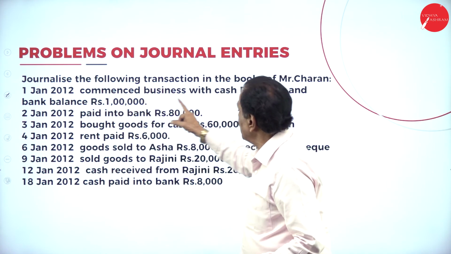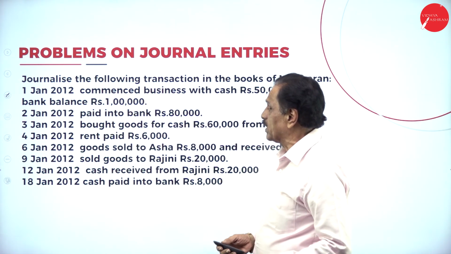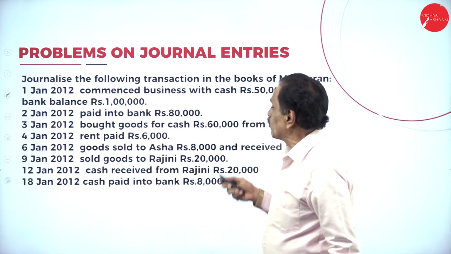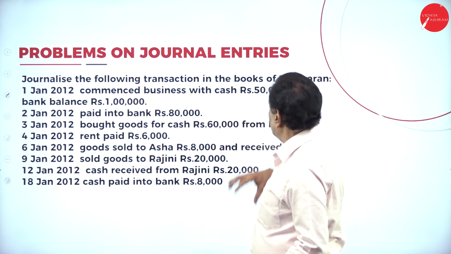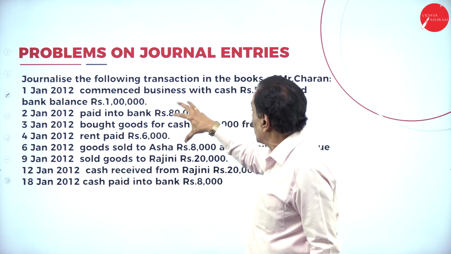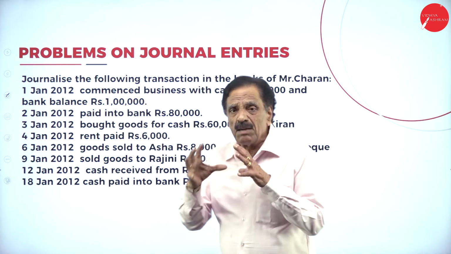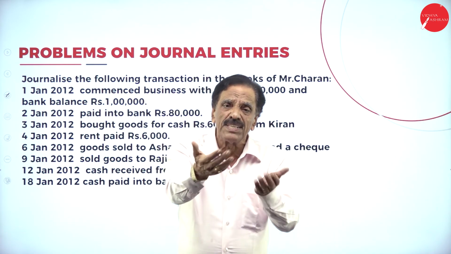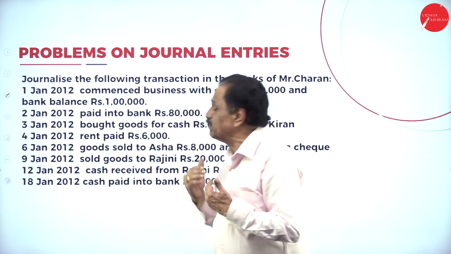First one. Commenced business with cash rupees 50,000 and bank balance rupees 1 lakh. Paid into bank rupees 80,000. If we see this now, who commenced the business? Mr. Charan commenced the business. How much did he introduce? Rupees 50,000 in cash and a bank balance of rupees 1 lakh. He put the money into the business. What is coming in? Cash is coming in, and the bank balance of 1 lakh is coming in.